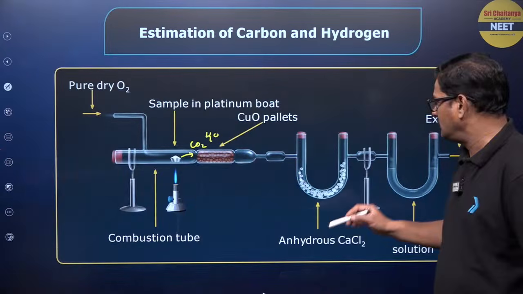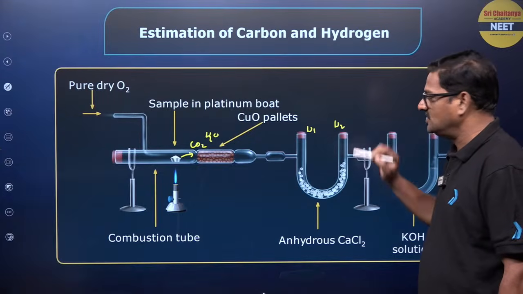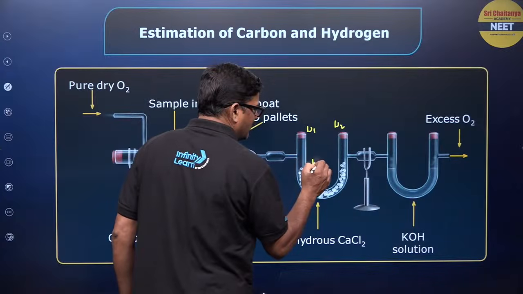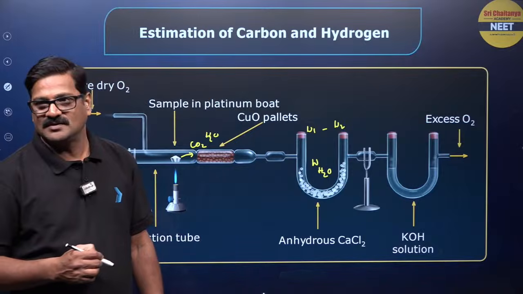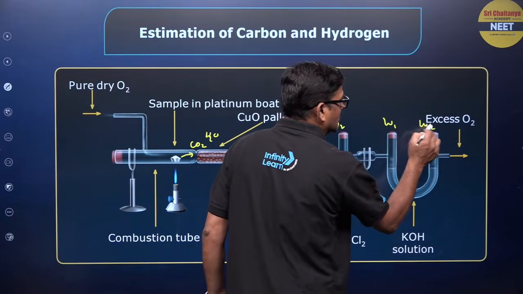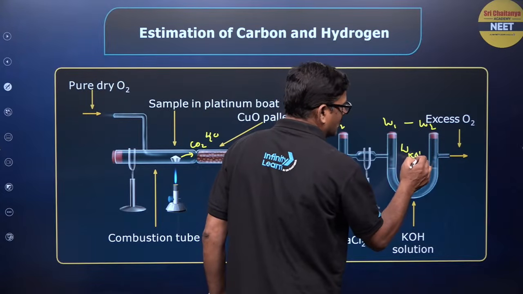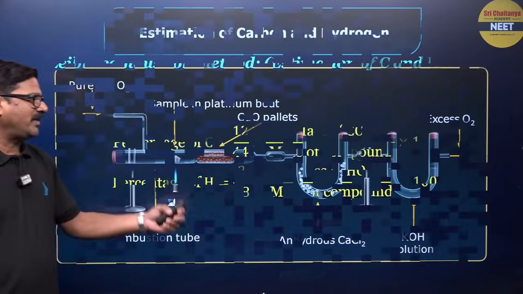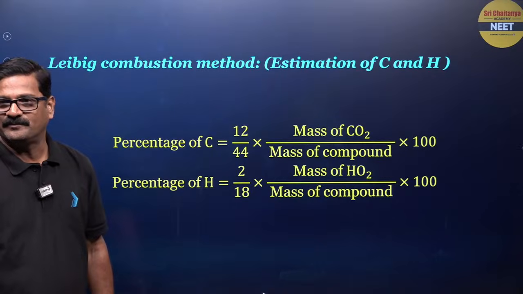Before the experiment the mass is W1, after the experiment mass is W2. So in this, the mass of the water can be calculated by subtracting these two values. And here also W1 and W2, the difference comes to be the weight of potassium hydroxide. Are you getting or not? So based on this you can calculate estimation of carbon and hydrogen.